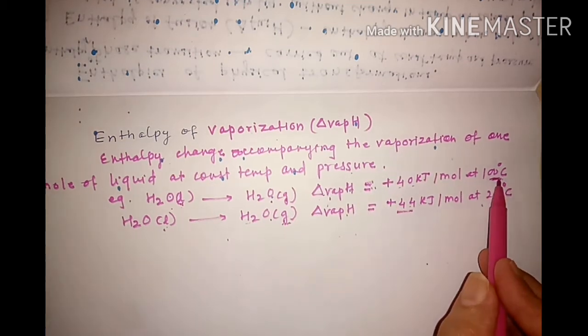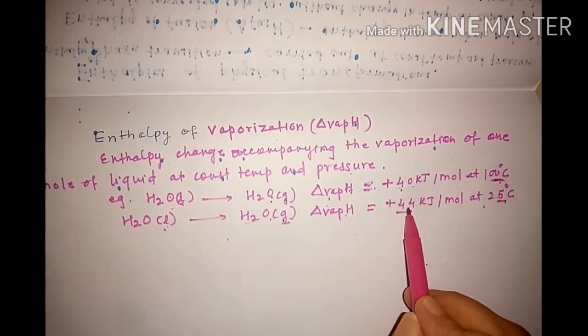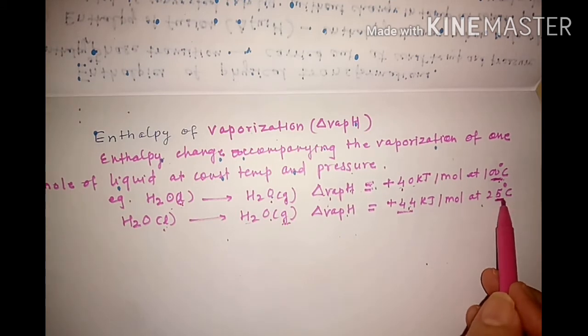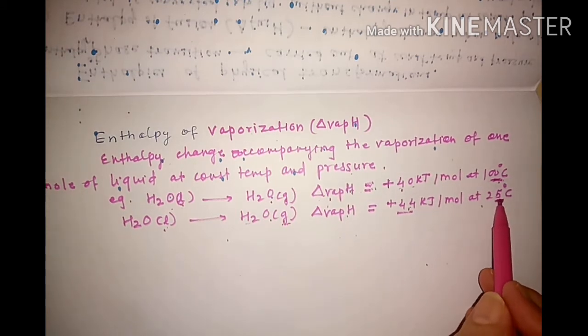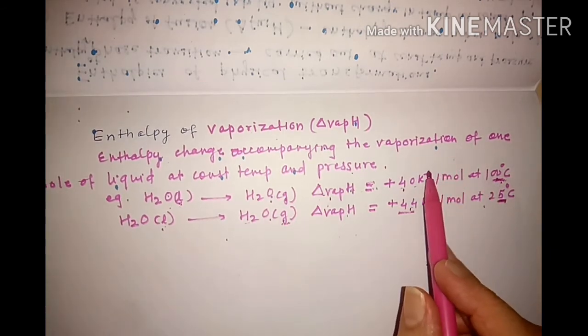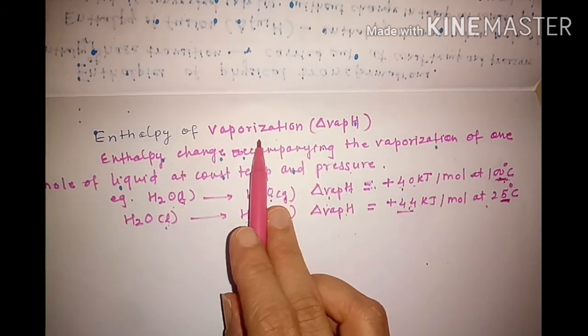So at 100 degrees Celsius the amount of heat needed will be comparatively less than the amount of heat which is needed at 25 degrees Celsius. Means first it has to reach 100 degrees Celsius and then it would be converted into its vapor phase. So this is about the enthalpy of vaporization.